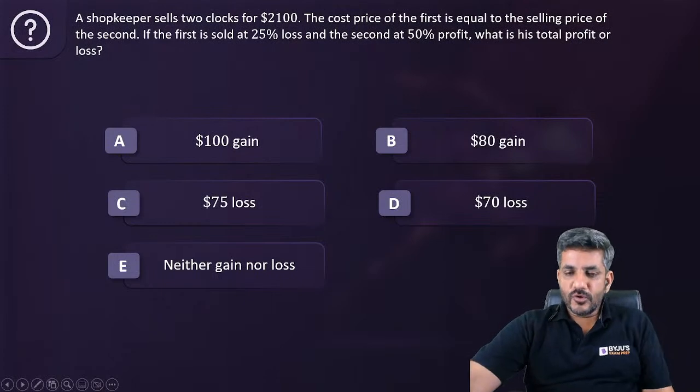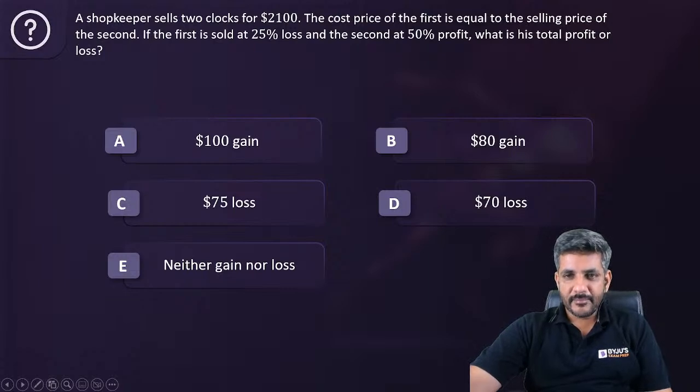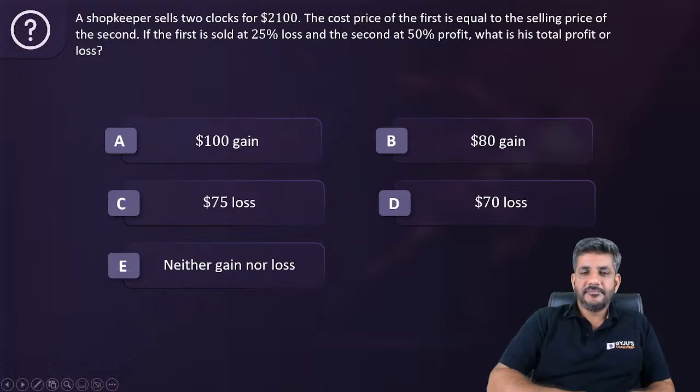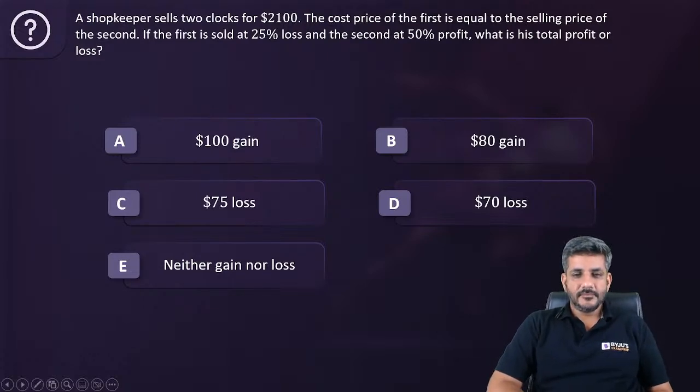Can I have a few more answers this time? Last time only 2 people answered, Varun and Naman. Let me see how many people answered this time. Rather, Deva Banchita had also answered last time. Good, Deva Banchita, that was correct answer. Naman has given an answer of E this time, that is neither gain nor loss. Okay.